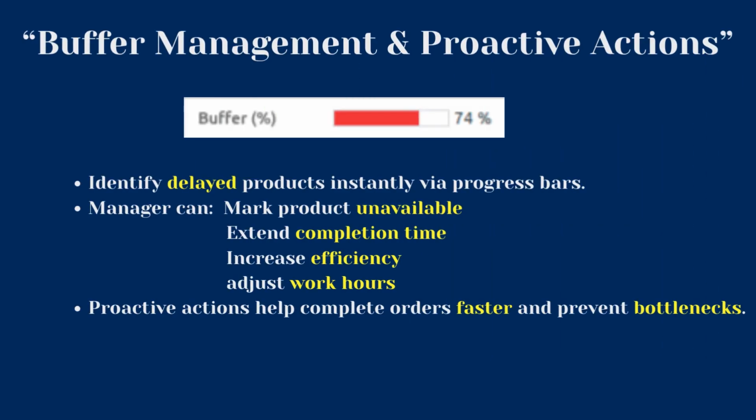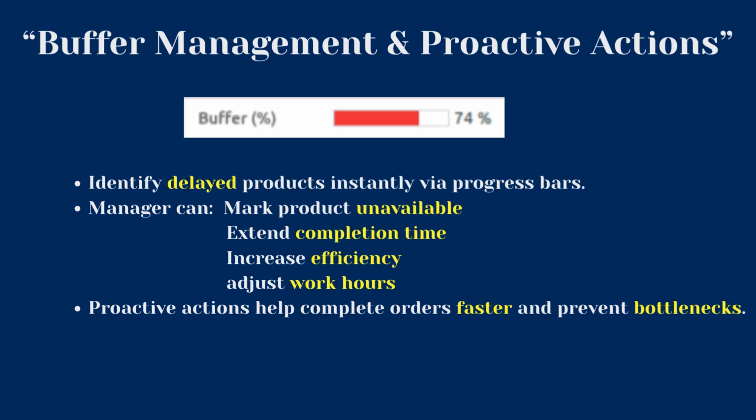After monitoring buffer across every level, the next step is buffer management and proactive actions. Our system helps identify delayed products instantly through progress bars. For example, when the buffer reaches a critical level like 74%, it signals immediate attention. Managers can then take quick action.